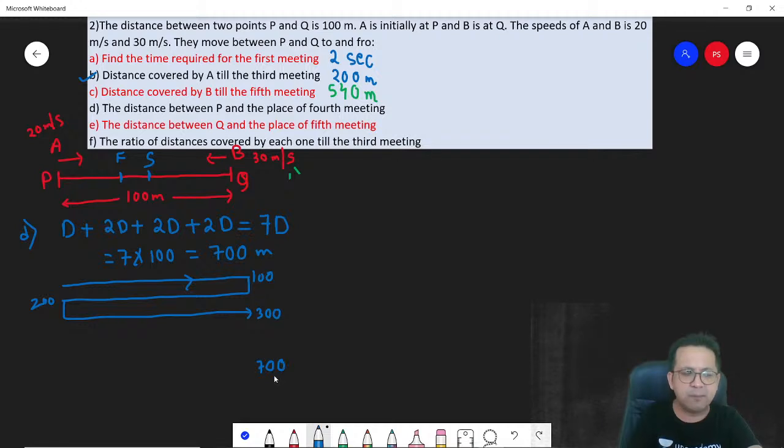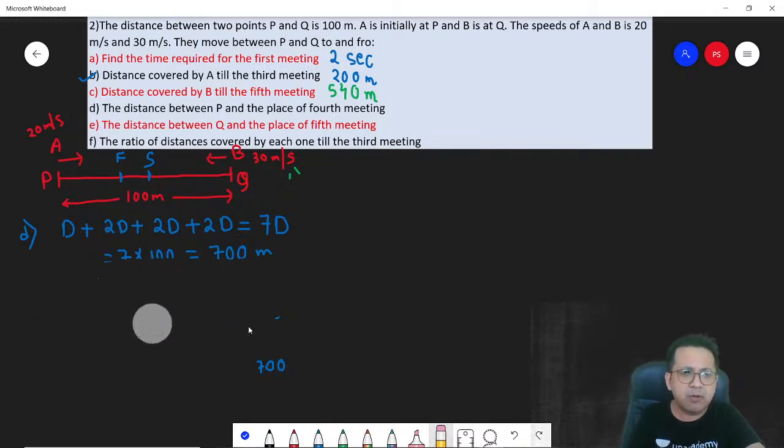What is the distance from P? The distance between P and the place of the fourth meeting. Correct? This is like 700, but that is not what they are required, right? Total distance covered is 700. Now you understand the diagram, but how do you get the answer to this question? Total distance covered for the fourth meeting is 700 meters.